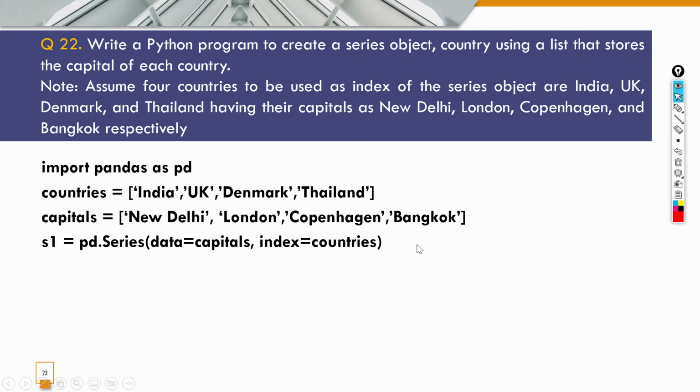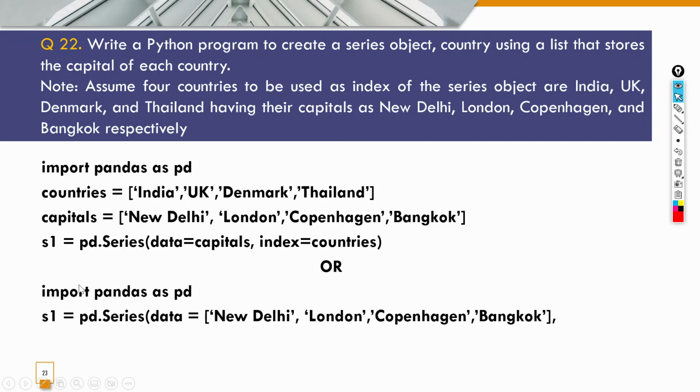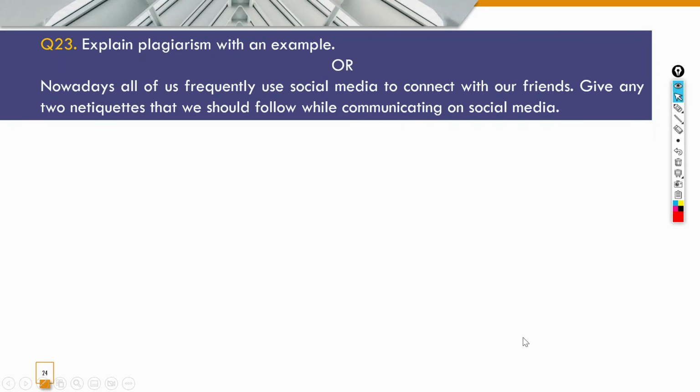That is also correct. Or you could have simply written import pandas as PD, and then in a single line PD.series and data is equal to New Delhi, London and so on, then index is equal to India, UK, Denmark, Thailand, close the parenthesis. That's the correct answer.